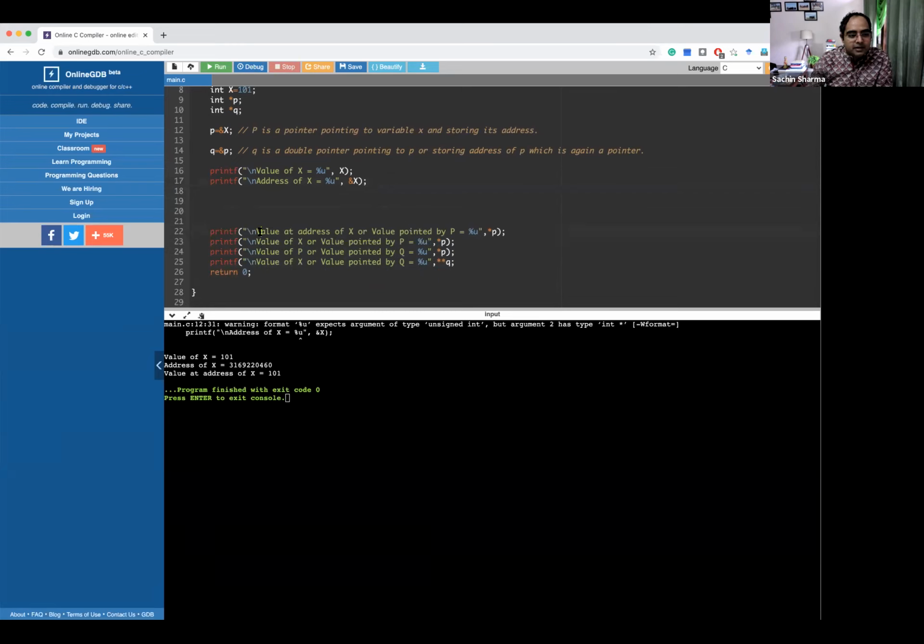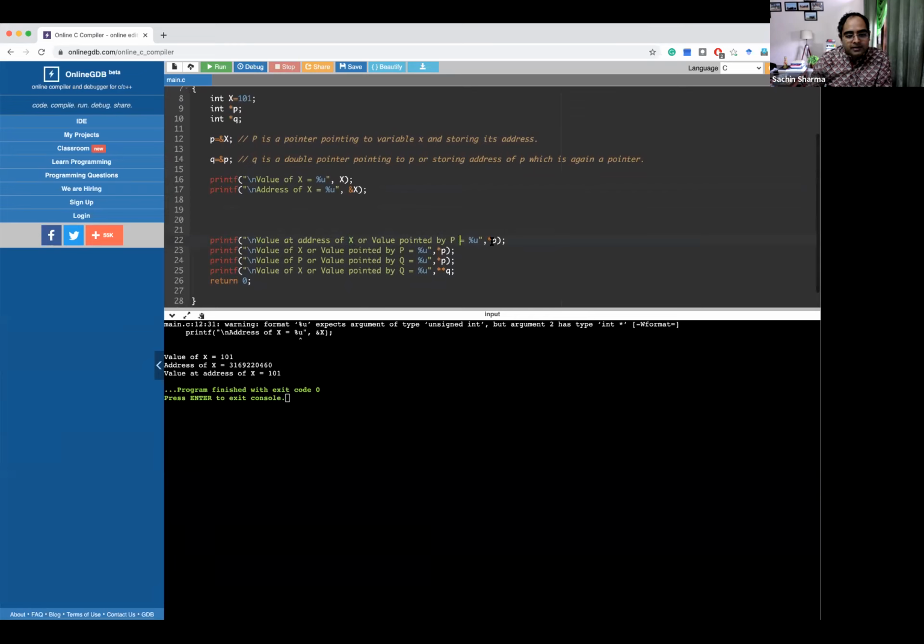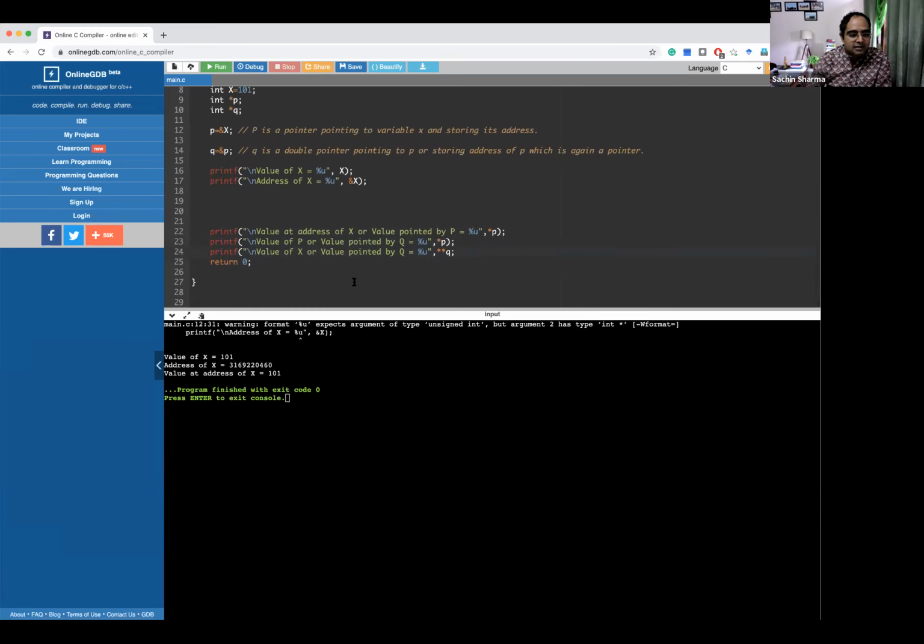So I want to print the value at the address of x, or the value pointed by p using star. Value of x or value pointed by p, it is the same statement, so we can remove it. Value of p or value pointed by q, because q is the pointer to p, and value of x or value pointed by q. Here I am printing the value of x using pointer q. Here I am printing the value of p using pointer q. Here I am printing the value of x using pointer p. So you can see the difference and you will see the same output.